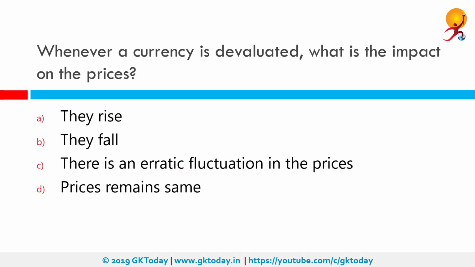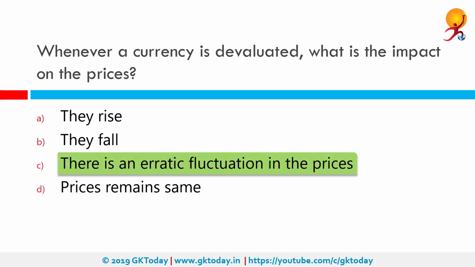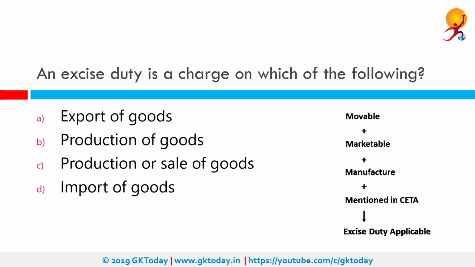Whenever a currency is devalued, what is the impact on prices? There's no telling what the impact might be. However, there is an erratic fluctuation. So the correct answer is there is an erratic fluctuation in the prices.